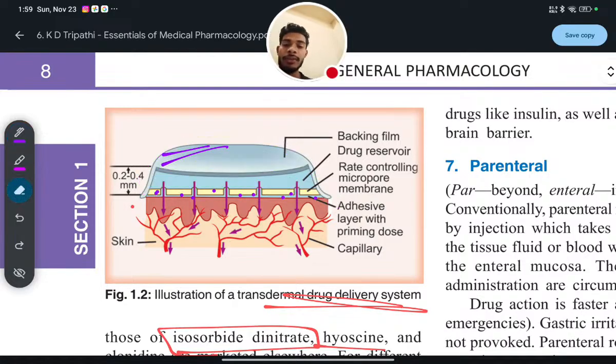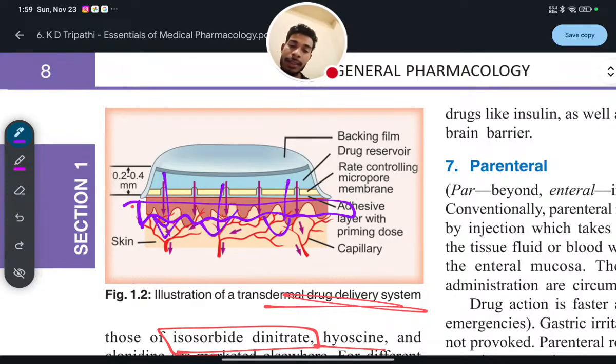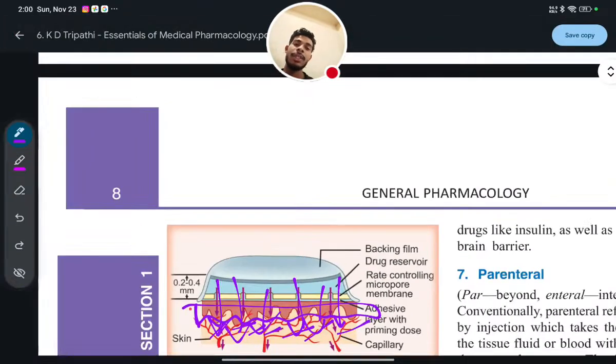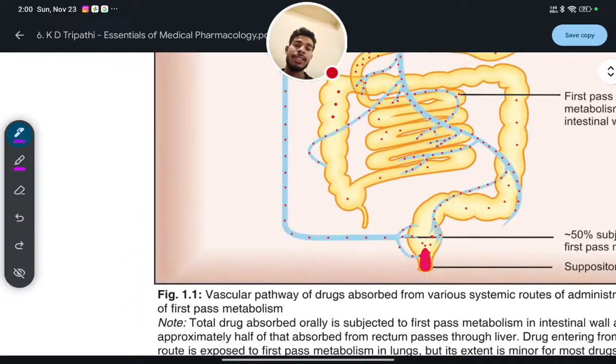So what will happen when the drug will be delivered into the body? Slowly through the subcutaneous route, the drug will be delivered inside the body, and the intradermal subcutaneous veins will absorb from the skin, under the skin, and it will take the drug into the circulatory system. Okay, and before that we will see another thing.